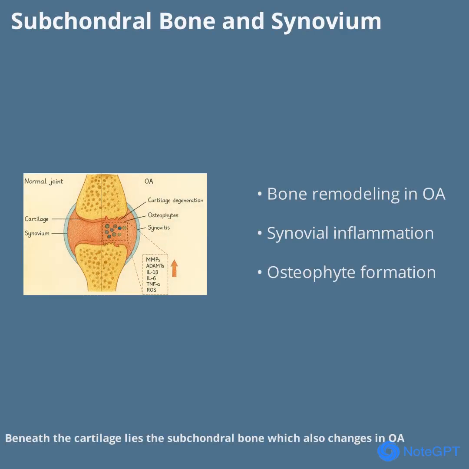Beneath the cartilage lies the subchondral bone, which also changes in OA. It consists of a dense plate and a spongy layer, both regulated by bone cells responding to mechanical and chemical signals. OA leads to bone lesions, cysts, and osteophyte formation. The synovial membrane, which lines the joint, becomes inflamed and thickened, producing inflammatory mediators that further damage cartilage. This interplay between bone, cartilage, and synovium is central to OA progression.